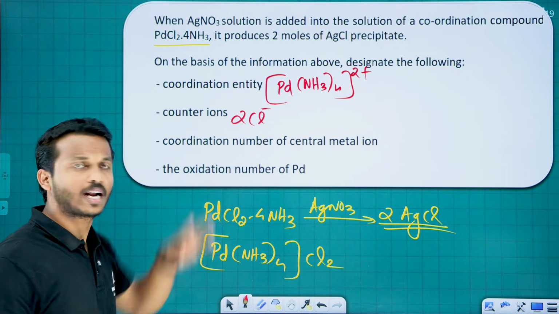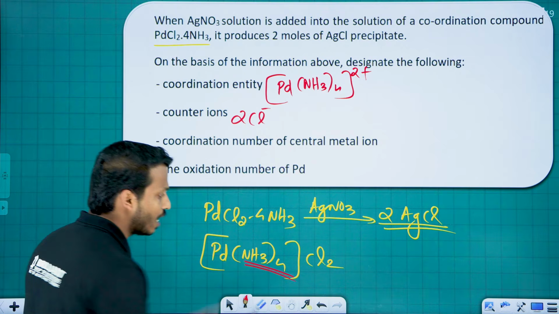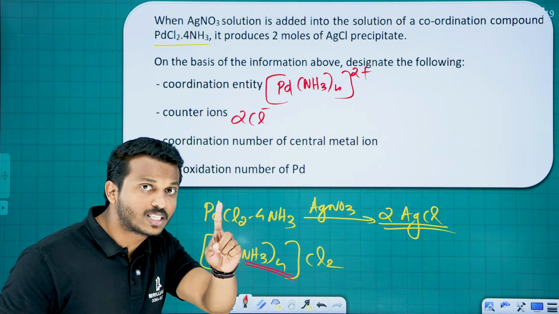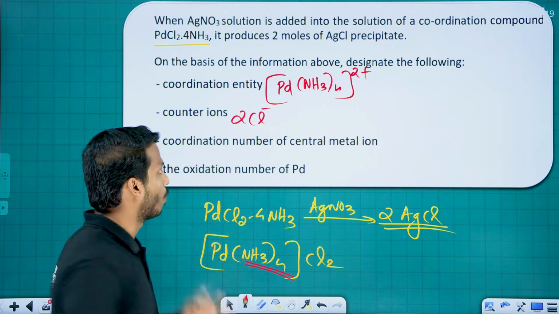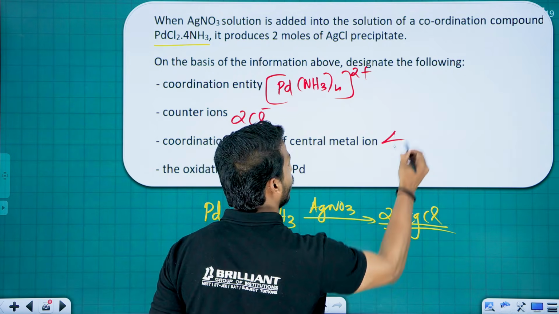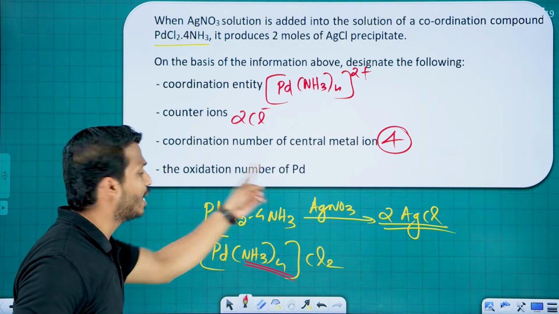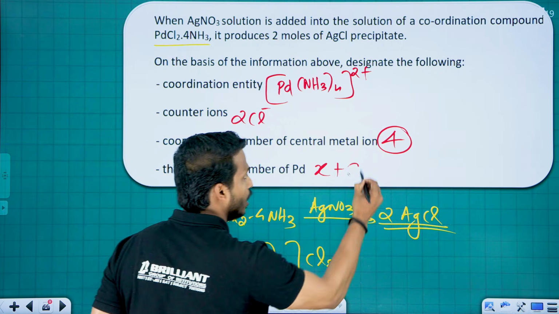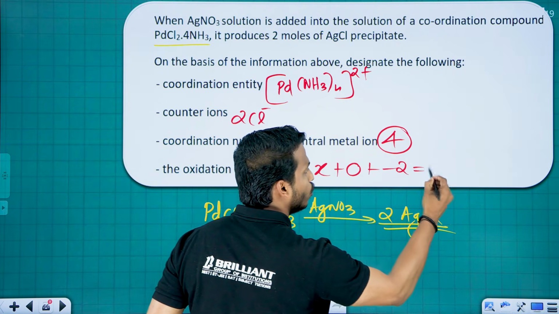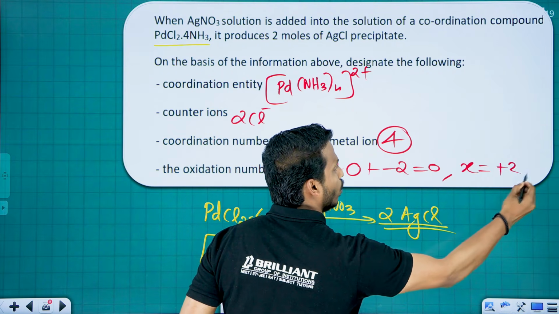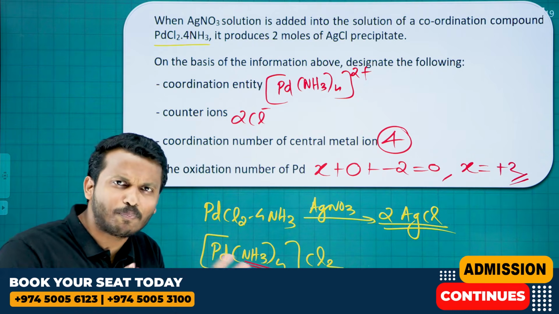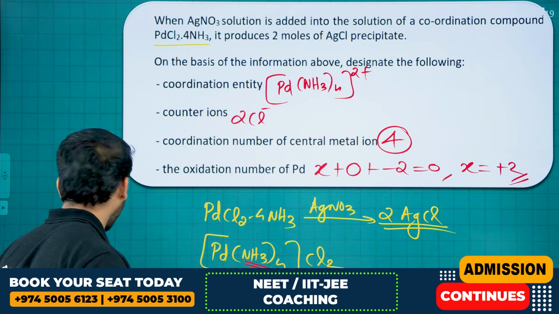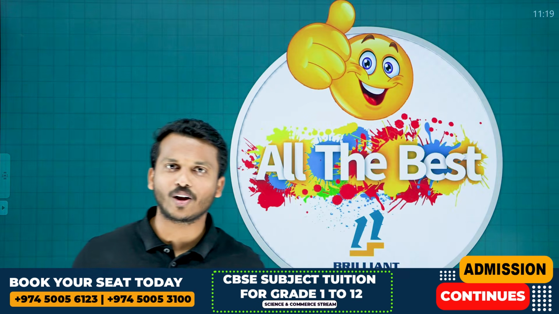Coordination number of the central metal. What is the coordination number? Since amine is a monodentate ligand, one amine provides one single bond, so 4 amines provide 4 bonds. So coordination number is 4. What is the oxidation number of palladium? Palladium is X, amine is 0 and 2 chlorines charge -2, overall 0. So X is equal to what? Plus 2. So this way, simple questions we can expect, but much more concentration is required while taking the things. So hope you are clear.